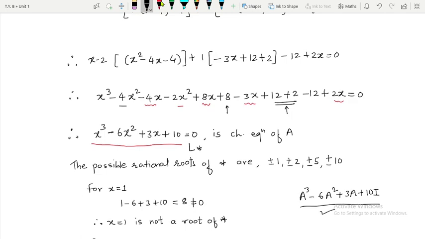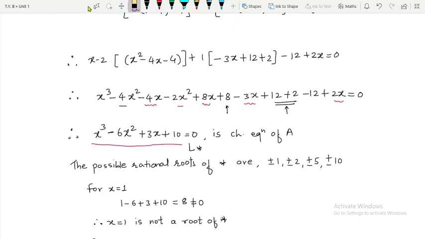If you do the calculations, you will get a zero matrix. Remember, this 0 on the right hand side is a 0 matrix, and it has the same order as what? The order of A. I hope you got my point.